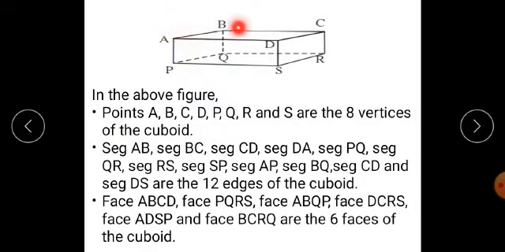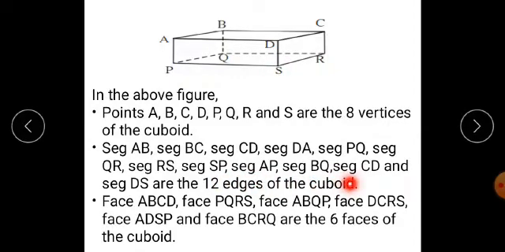Now, seg AB, seg BC, seg CD, and seg DA, 4. Seg PQ, seg QR, seg RS, and seg SP, 4 plus 4, 8. And seg AP, seg BQ, seg CR, and seg DS are the 12 edges of the cuboid. I again repeat, seg AB, seg BC, seg CD, and seg DA, then seg PQ, seg QR, seg RS, and seg SP, and then seg AP, seg BQ, seg CR, and seg DS are the 12 edges of the cuboid.